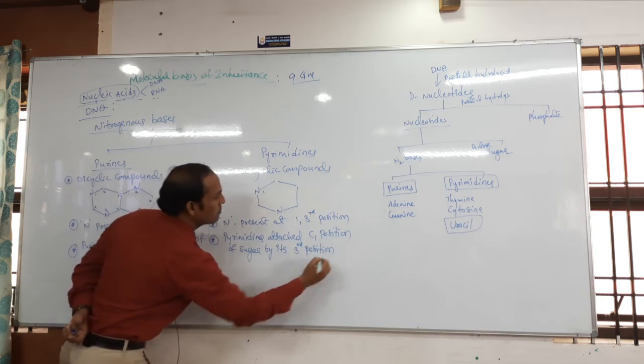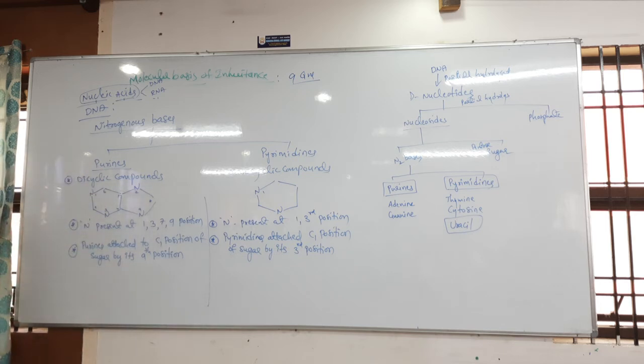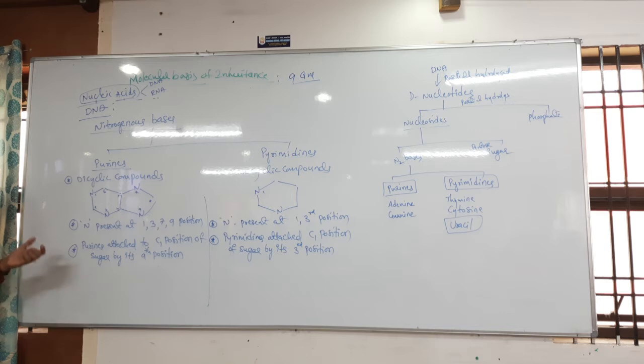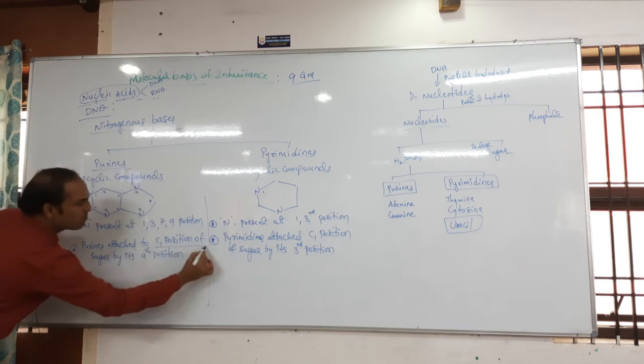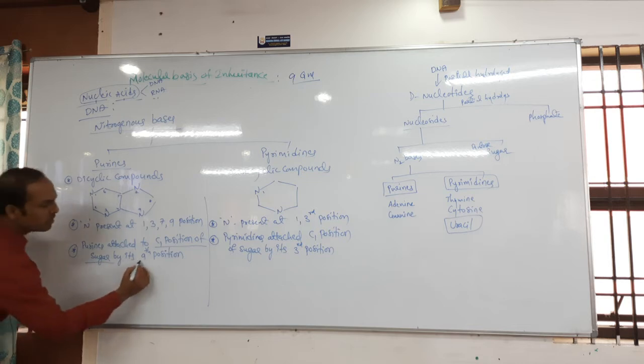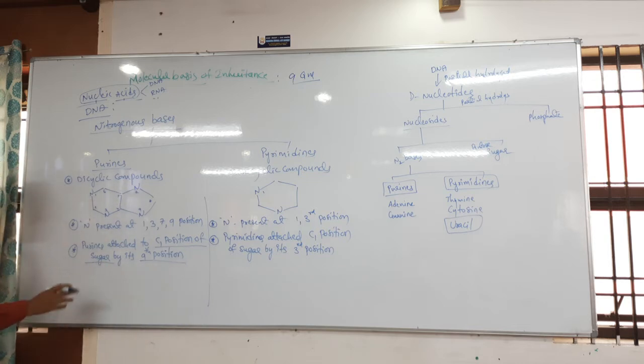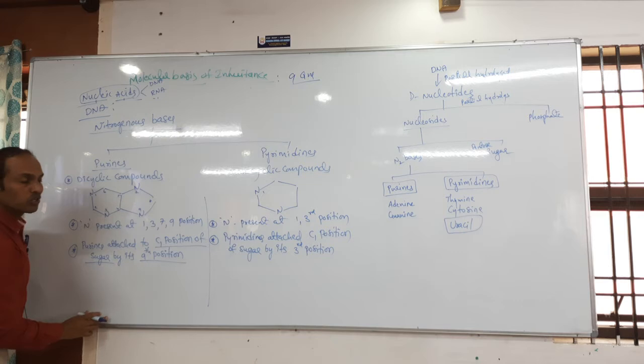That is important, students. So purines and pyrimidines, these are the important points. The first carbon of the sugar can be bound with the ninth position of purines, and with the third position of pyrimidines.